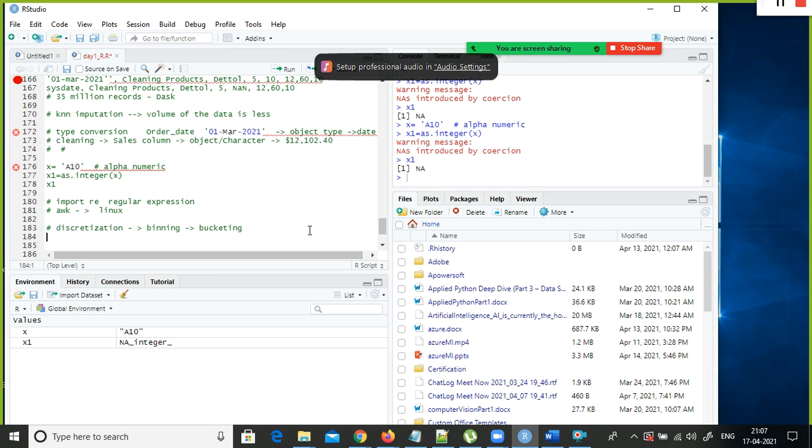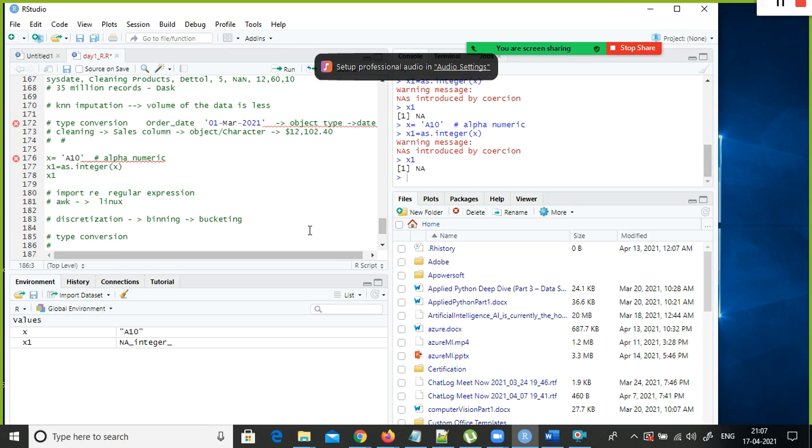And then apart from this, like I said, type conversion, right? We need to perform data type conversion. Sometimes the date column, like I said, this is an example of type conversion.